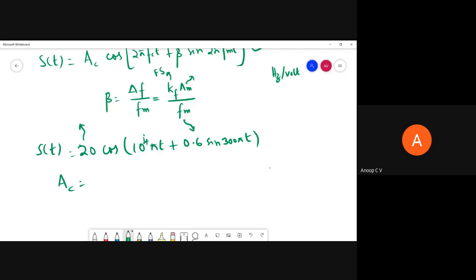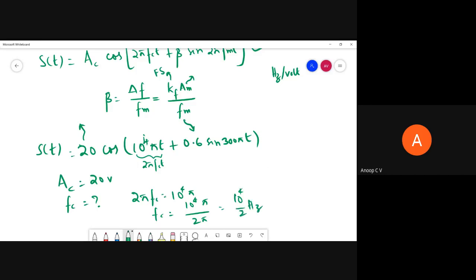Yeah. So here we can see AC is 20 volt, right? And what is FC? Can anyone tell me what is FC? FC, we have to find out. So this term is 2 pi FCT, right? So we can write 2 pi FC is equal to 10 power 4 pi, which implies FC is equal to 10 power 4 pi divided by 2 pi. So pi and pi get cancelled. So it is actually 10 power 4 by 2 hertz. That is how we can find out FC, right?